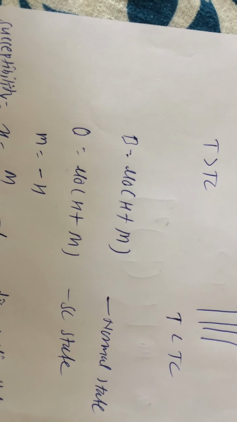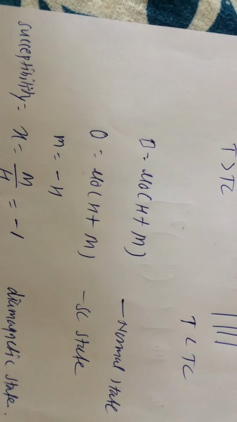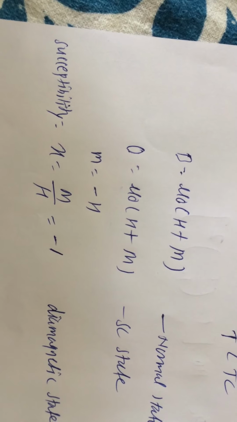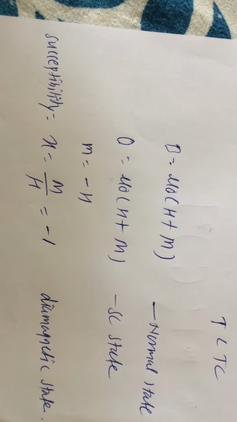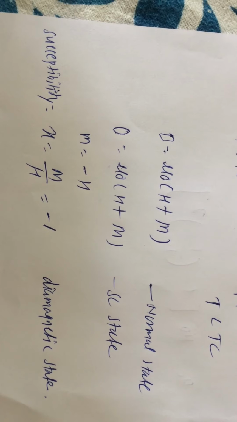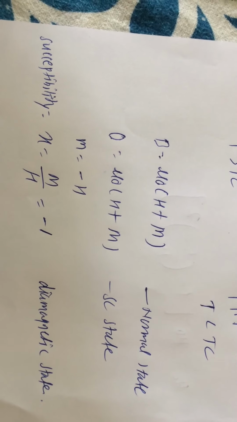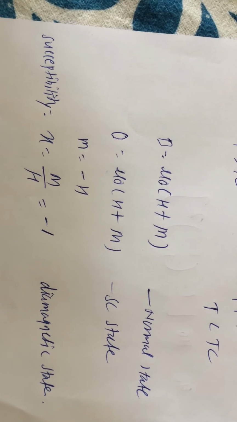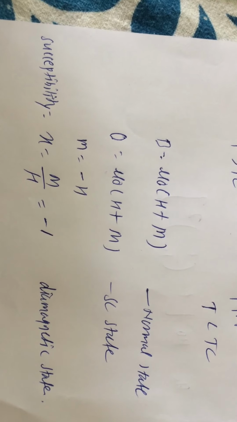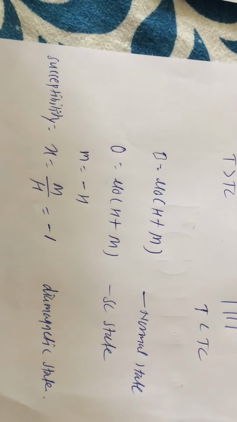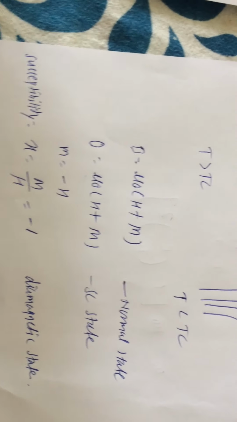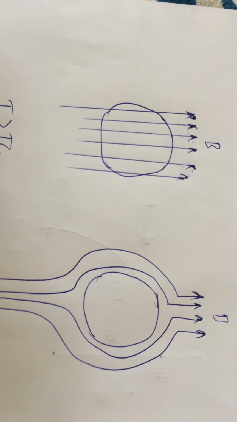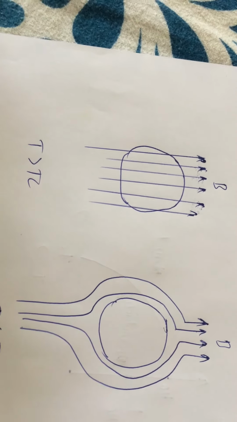Now this is a superconducting state. If you solve this, what you will get is M is equal to minus H, and that will be the ratio. The ratio is considered as susceptibility. The value of susceptibility X is equal to M upon H, which is equal to minus 1. So this particular state is known as a diamagnetic state. You can call the superconducting state a diamagnetic state, but don't consider that it is only a state where the diamagnetic properties are followed. Superconductors are much more than that. So basically superconductors are diamagnetic in nature, meaning the external magnetic field will not be able to penetrate the superconductors.